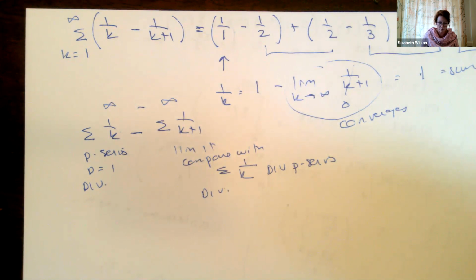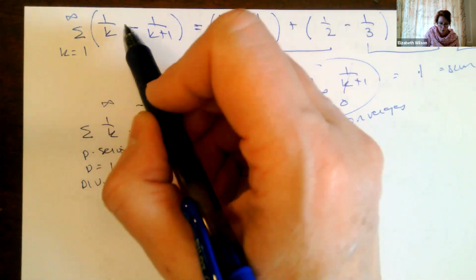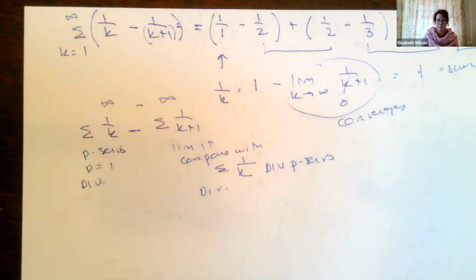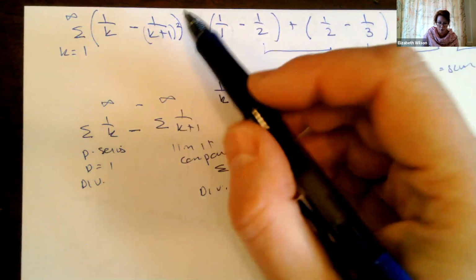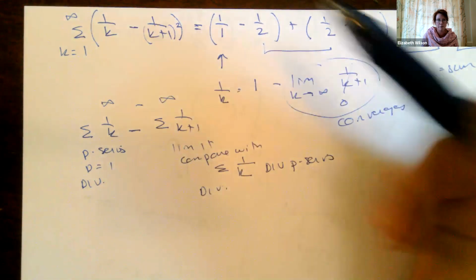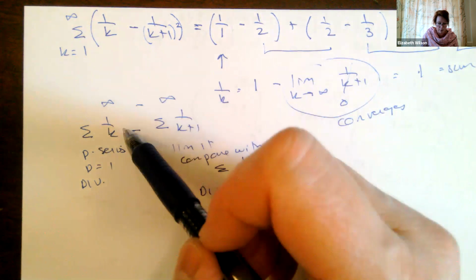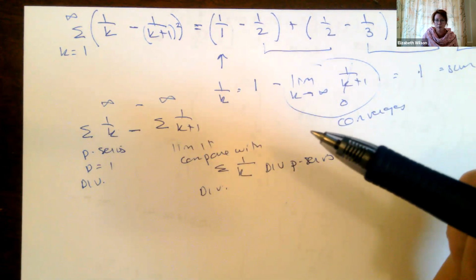Like if I had 1 over k minus 1 over k plus 1 squared, that might not be a telescoping series, right? Because then I wouldn't get enough terms to cancel. I'd have bits left over that wouldn't cancel out. And then I could separate things out, because the terms wouldn't collapse each other.